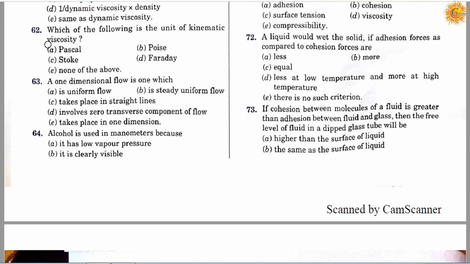Question number 62. Which of the following is the unit of kinematic viscosity? Option A, Pascal, option B, poise, option C, torque, option D, Faraday, option E, none of the above. So the correct answer is C, it's torque.